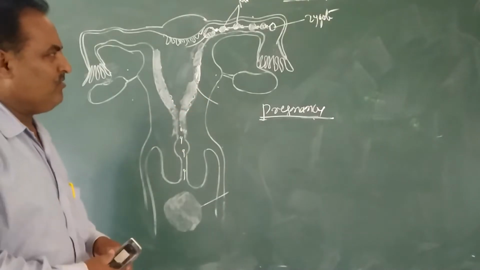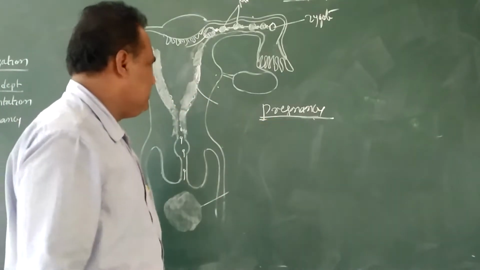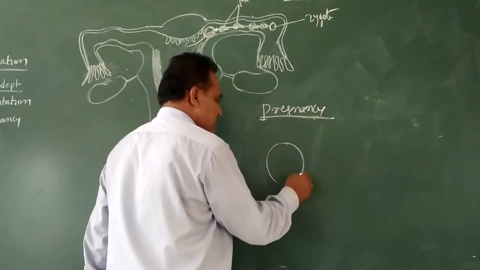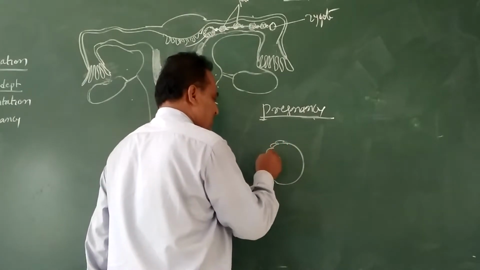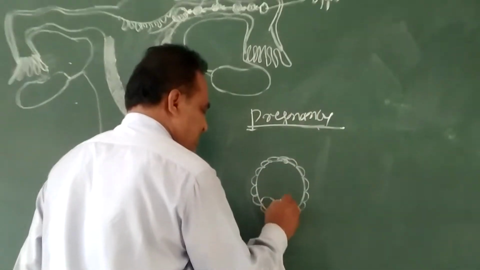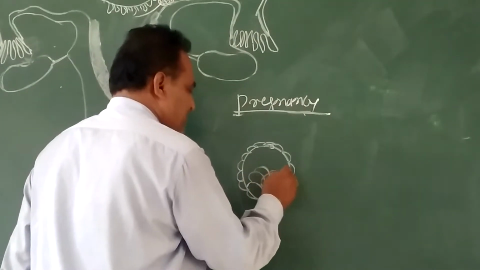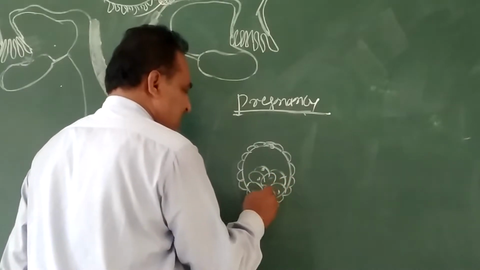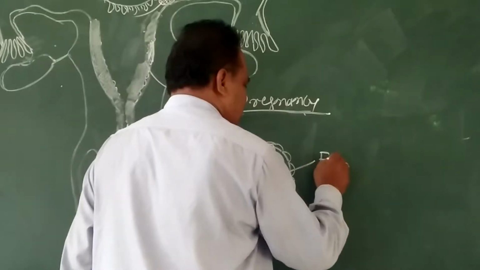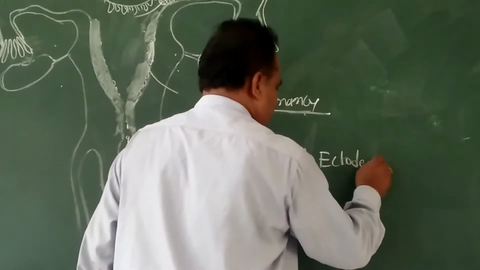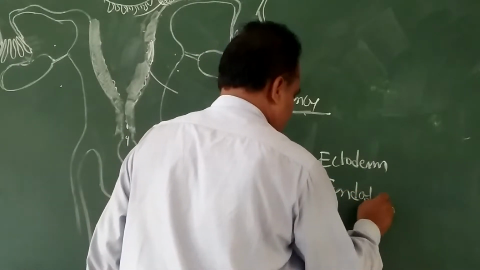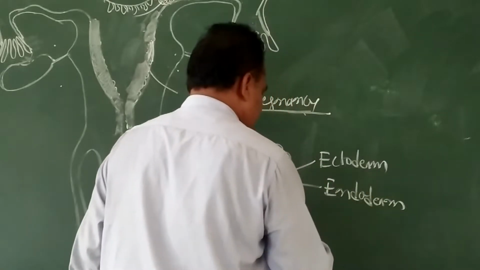During the pregnancy period, in the blastocyst there is an inner cell mass. The inner cell mass is differentiated to produce the embryonic layers: ectoderm, endoderm and mesoderm.